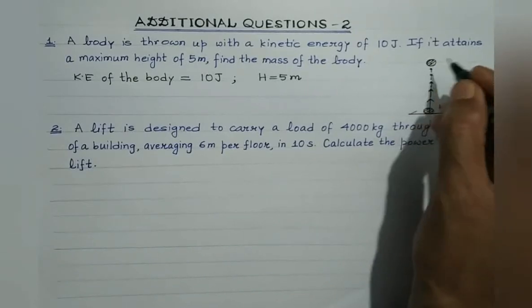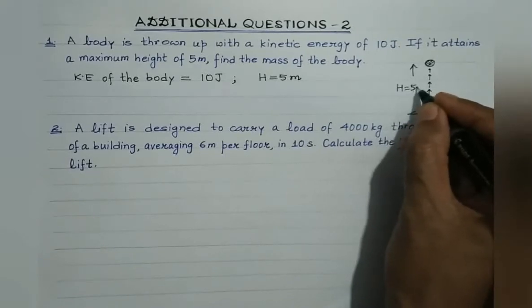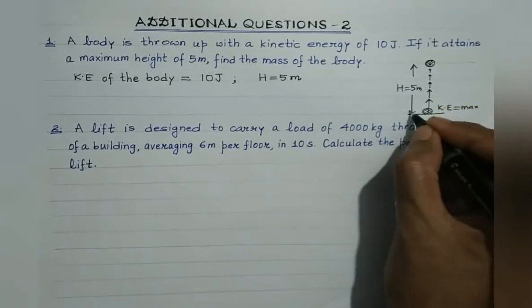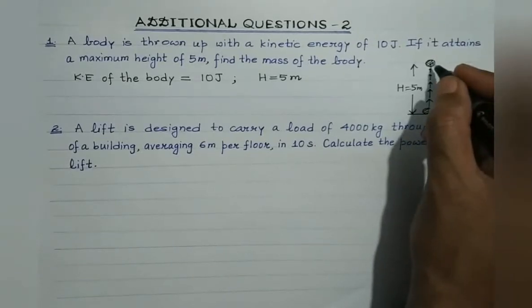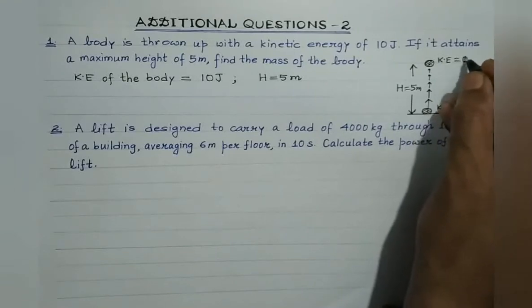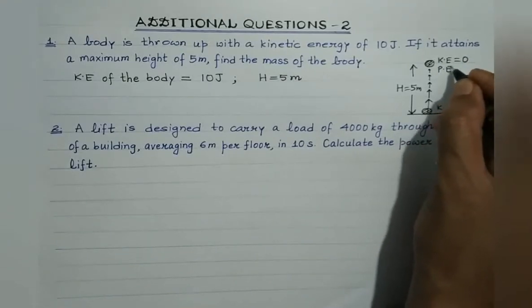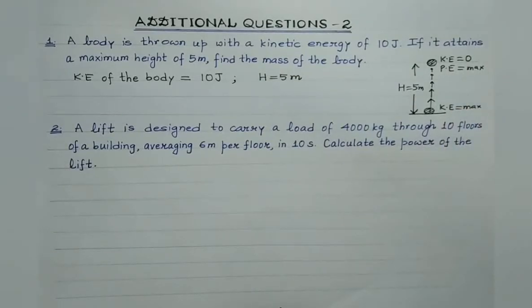So at the highest point, when it attains height h of 5 meter, all the kinetic energy initially at the ground will get converted into potential energy. Here kinetic energy will become 0 at the highest point, while potential energy would be maximum, equal to mgh.